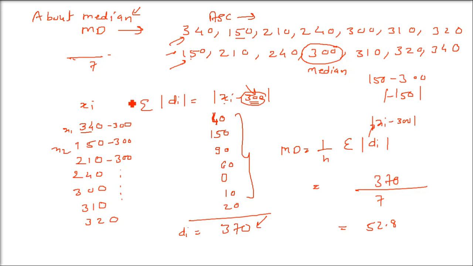But what about when you are given a discrete frequency distribution? That is, you have to find out the mean deviation of a discrete frequency distribution. Now you don't have random data. I'm saying you have a discrete frequency distribution. Now we have to find out the mean deviation. How to find this? Let me tell you, for every value, how many times it has come, the frequency will be given. I'll just give you a very small example.